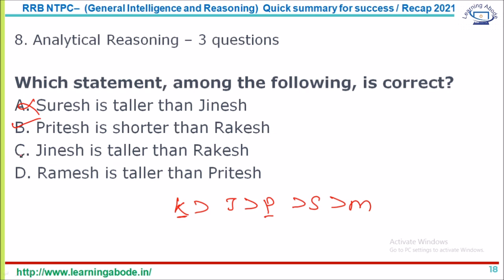That is not true, because Rakesh is taller and Ramesh is the shortest, so that's ruled out. So the answer is option B for this question.